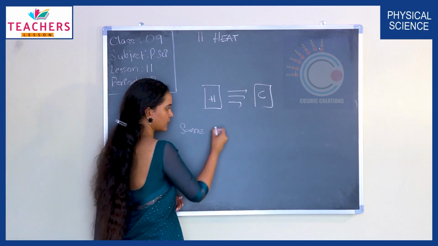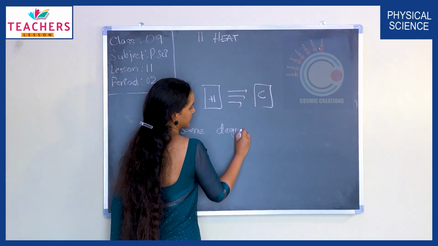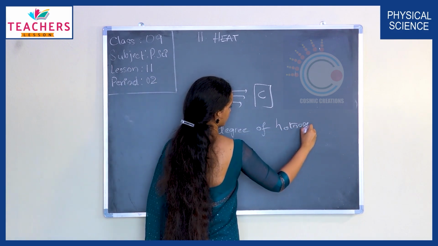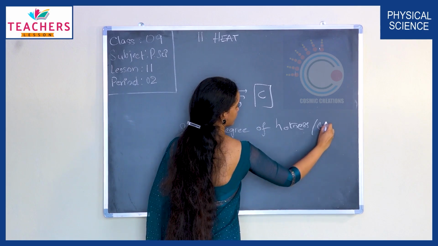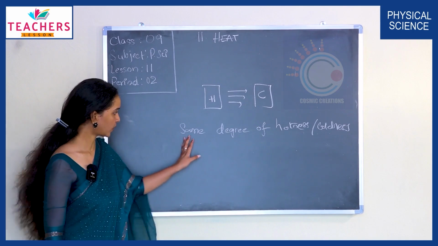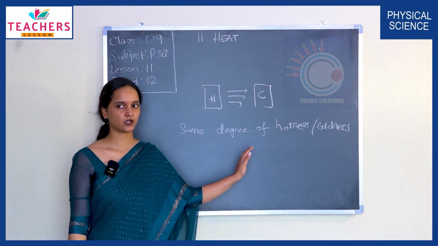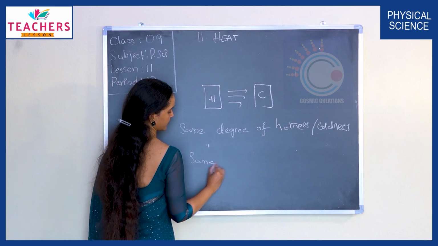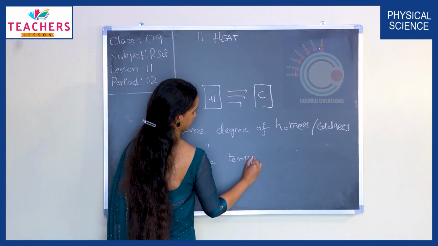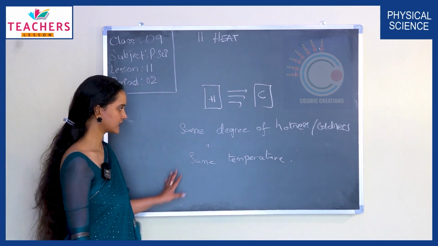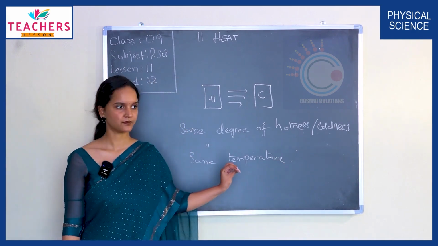Heat energy flows from the hotter object to the colder object until both these bodies acquire the same level or same degree of hotness or coldness. What is the degree of hotness or coldness called? Temperature. That means this transfer of heat energy takes place until both the bodies are at the same temperature.